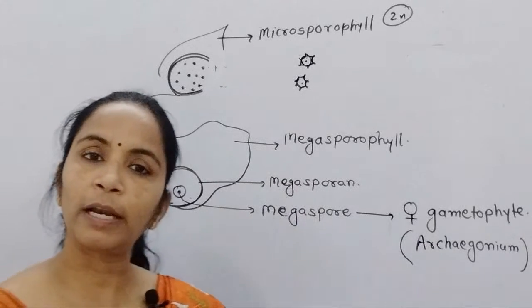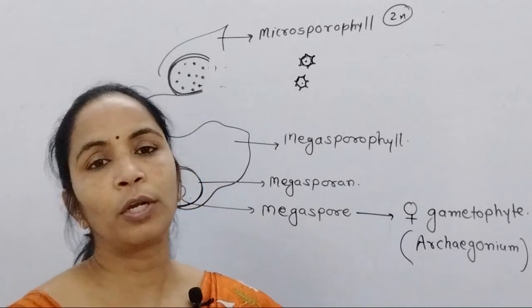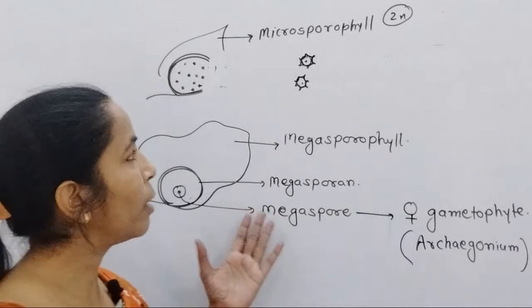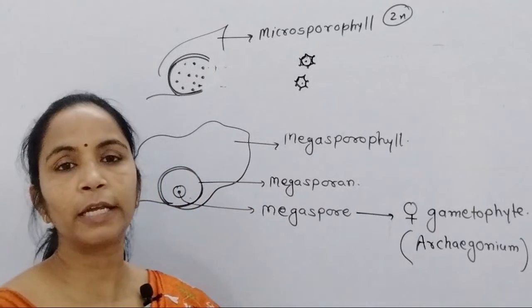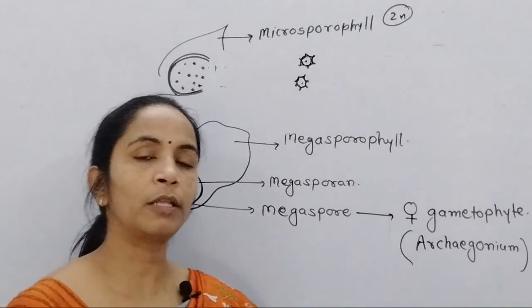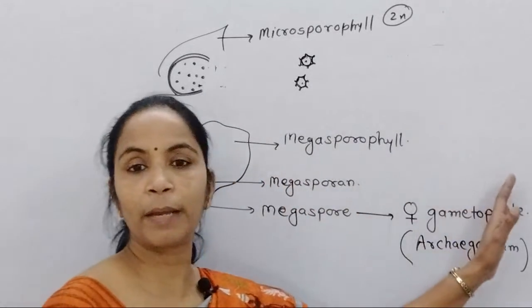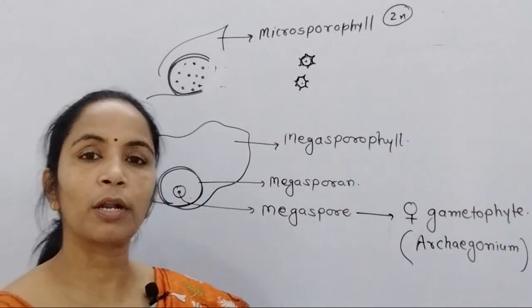So this is also one advancement, that life gradually shifted towards the soil. So dependency on water is reduced, and mainly in gymnosperm only air pollination is there. In angiosperm we study the different modes of pollination. So the pollination phenomenon begins, and because of that, you remember, dependency on water is not required.